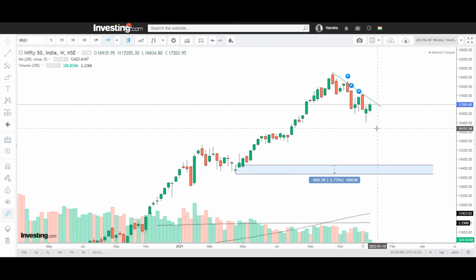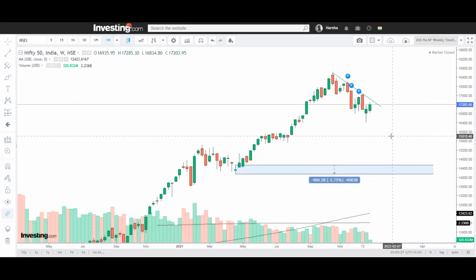By any possibility, if Nifty touches this particular zone, then we can see once again a bullish trend from this level. Right now this zone on the weekly time frame is acting as the demand zone, but to achieve this zone, Nifty needs to fall further from the present level of 17,200 to around 14,400 levels. So this will definitely take the next couple of weeks.